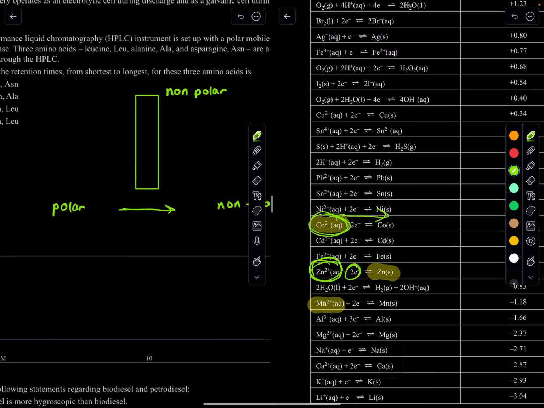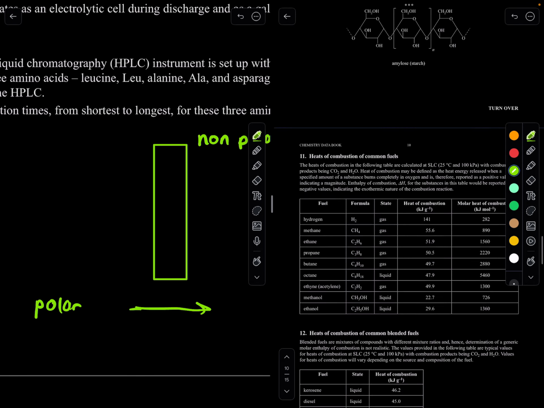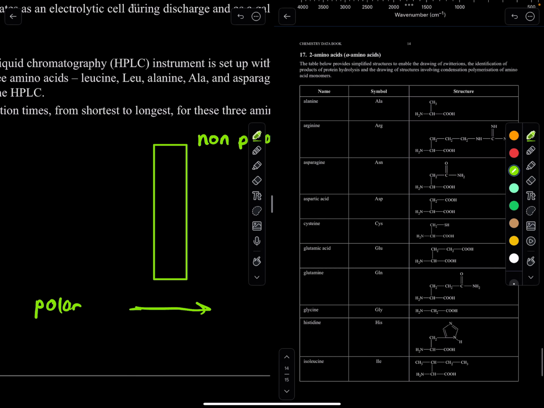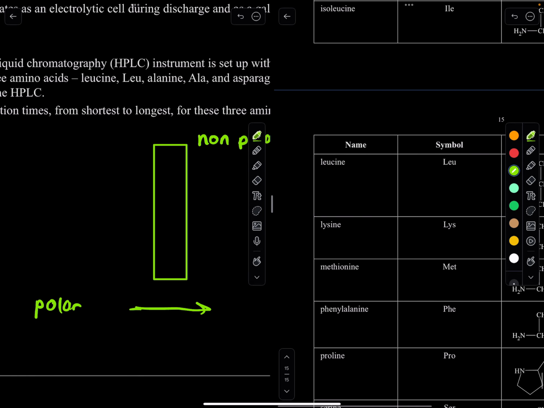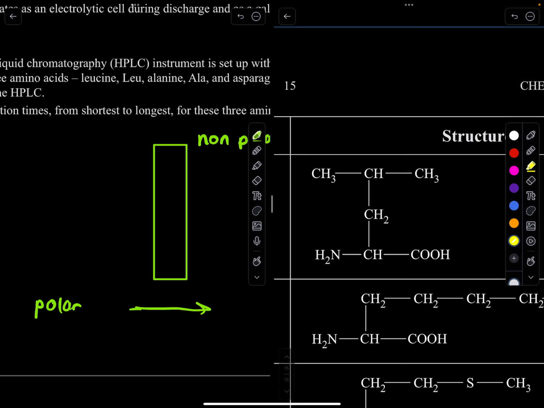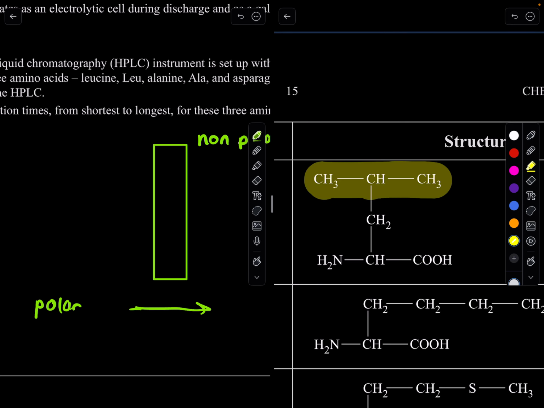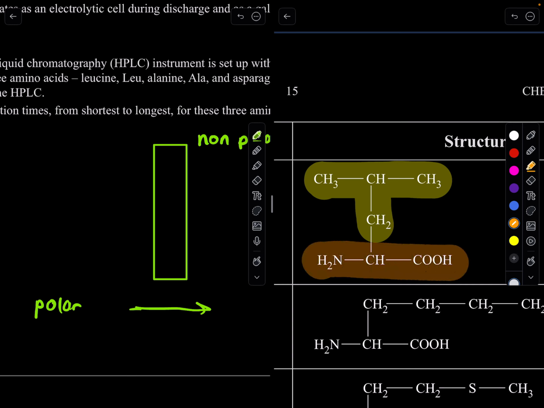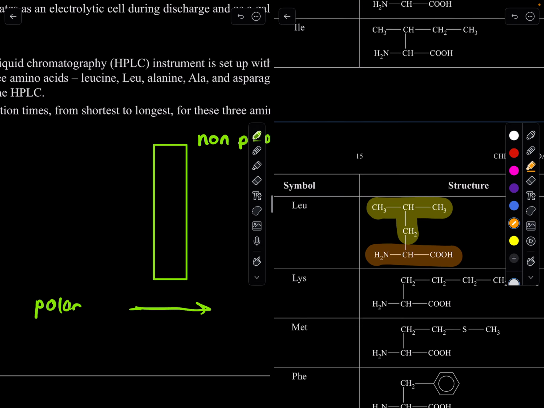All right, the first one is leucine. So let's go back down. All right, here they are. Leucine, where are you? There it is. Leucine's here. We can see that all of them have this part, so just ignore that right now. You can see that we have a very large non-polar side in comparison to the polar side. So it's more non-polar.